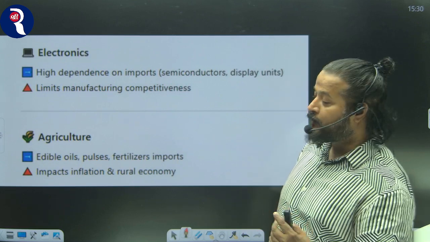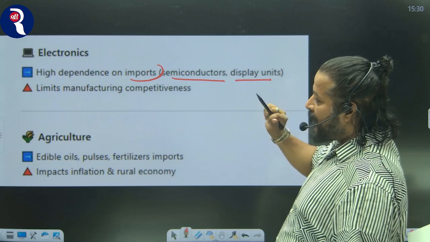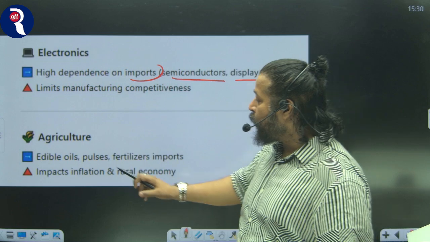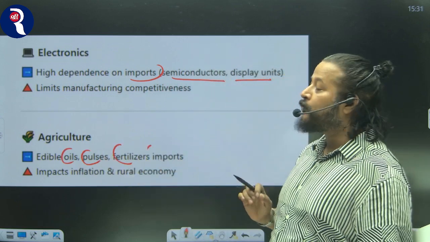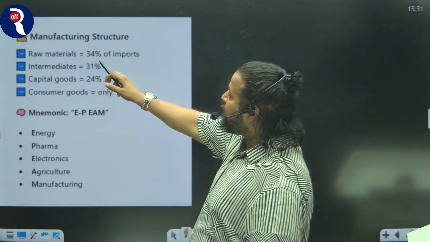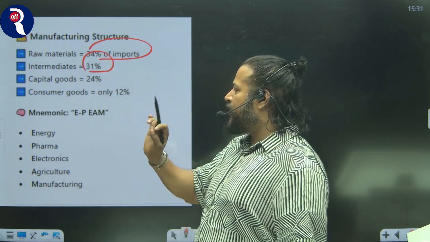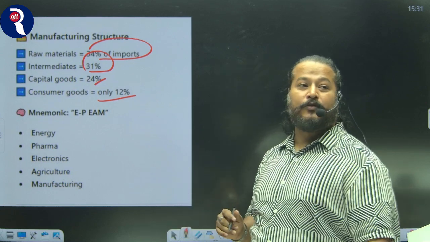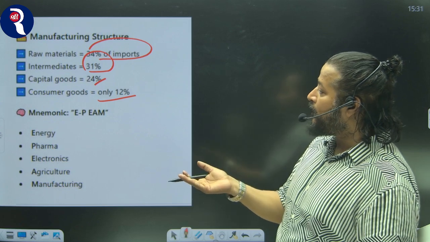Let's talk about electronics, not elections. High dependence on imports, semiconductors, display units from Taiwan, which is limiting our manufacturing competence. If you talk about agriculture, we are import dependent in oil, pulses, fertilizer imports, which impacts inflation and the rural economy. Now, if you talk about manufacturing, we are importing 34% of raw material, intermediaries 31%, capital goods 24%, and consumer goods only 12%. So our manufacturing sector is also dependent on external supports or imports, especially in raw material.